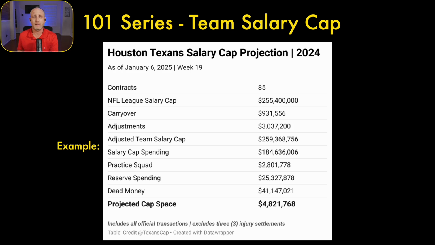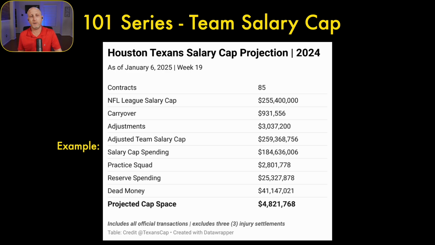This was at the end of the 2024 regular season for the Houston Texans. So this was during the regular season, so all the players were counting. They had 85 contracts. So we see the league salary cap. You take out the carryover, so they had $931,000 from 2023. They had a positive adjustment of $3.03 million.